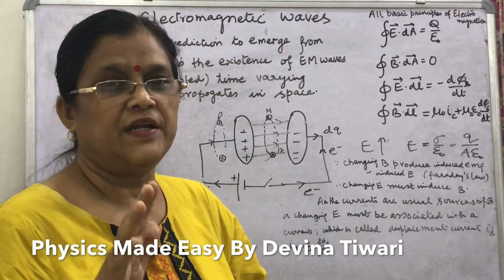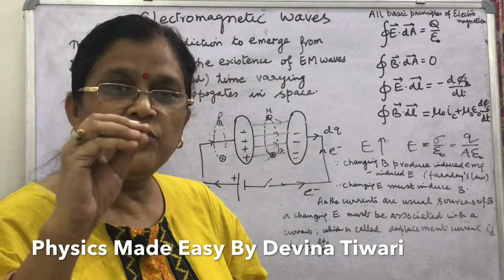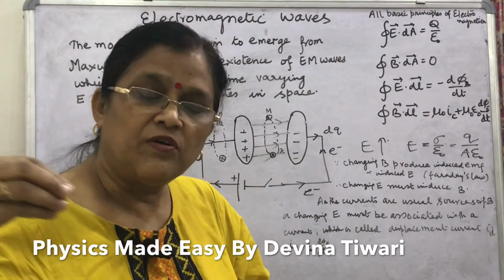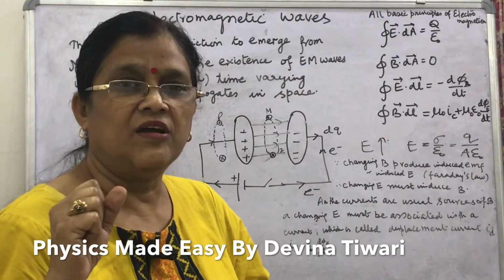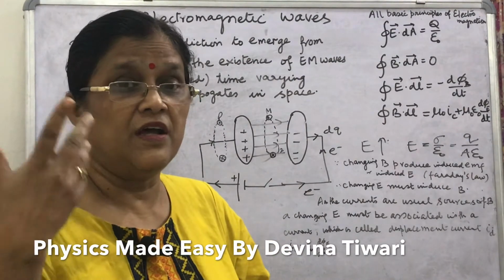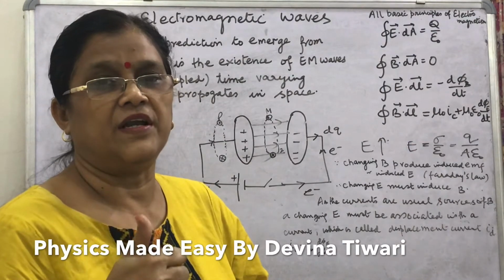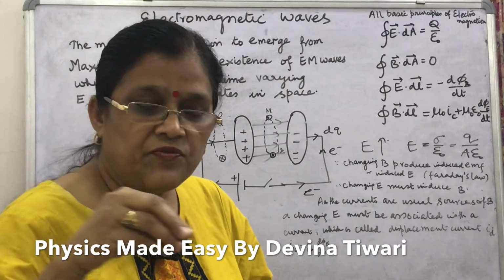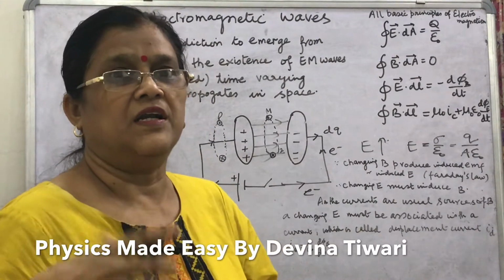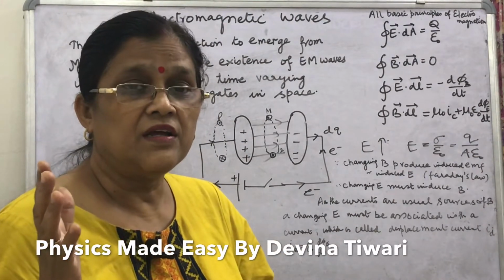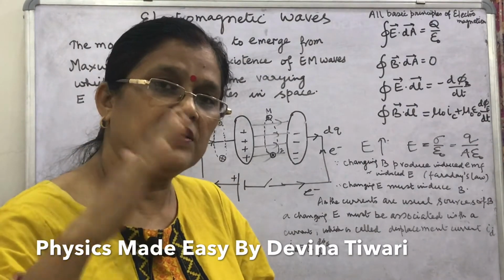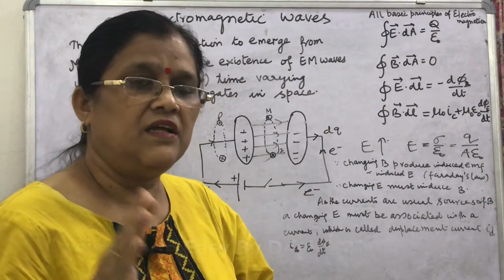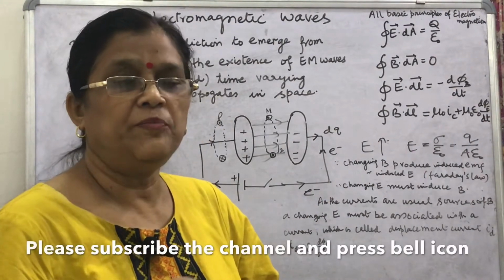What Maxwell predicted is that current is not only dq by dt, the charge flowing in a conductor, the rate of flow of charge, which is called current. Maxwell gave a new definition of current, a new type of current. Without any charge flow in a wire, current is there, where the electric flux or electric field changes. In that region, displacement current is said to be produced.